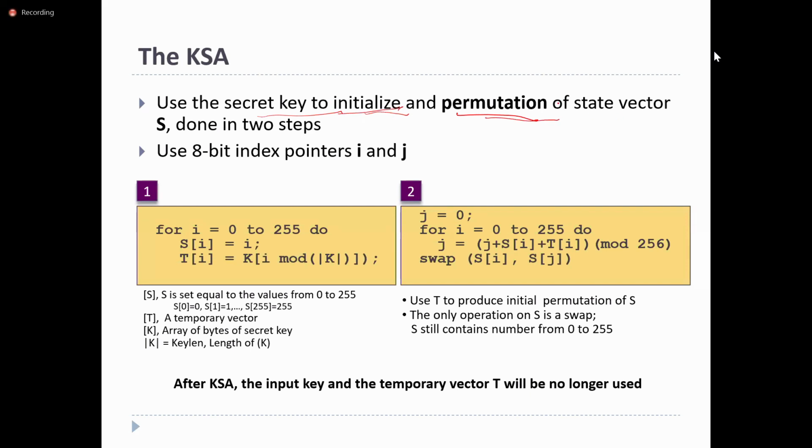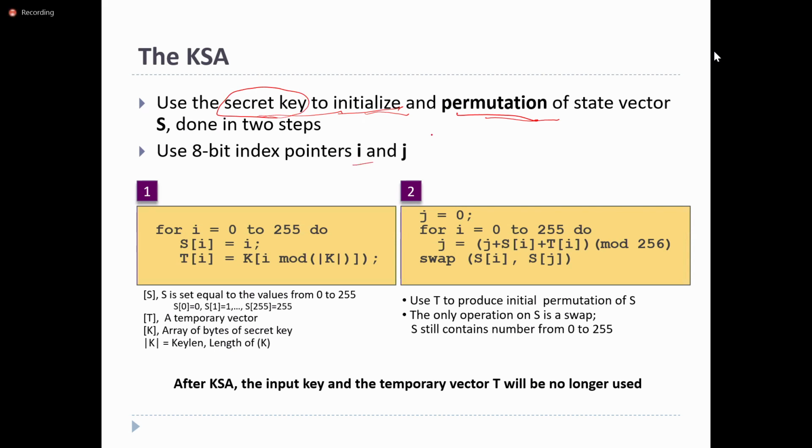Initially it takes one state vector or state array. Here it uses the secret key. Initially the sender and receiver will have the secret key, and whatever the secret key is, it uses that secret key.